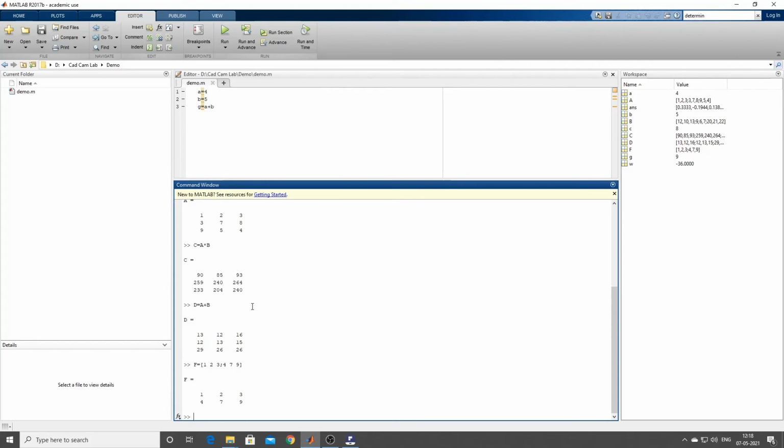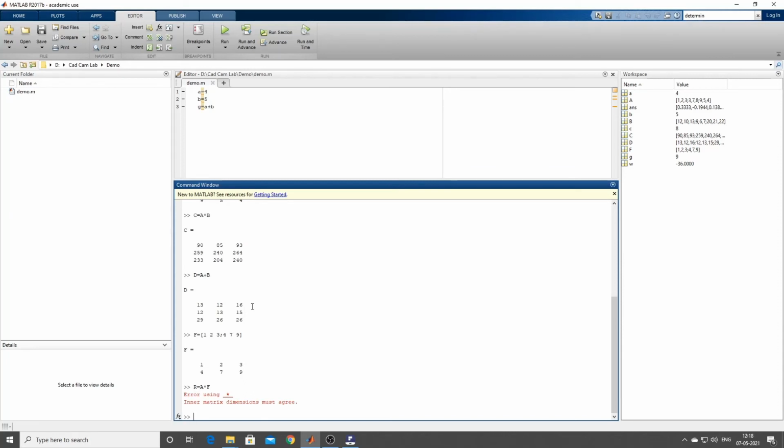Now, is it possible to do multiplication? Yeah, it is possible to do multiplication. Okay, let me just try to give it. I think it is not possible. Say A star F. See, the dimensions must agree. Yes or no? So if you give a wrong order, it will not happen. So your matrix order must agree.